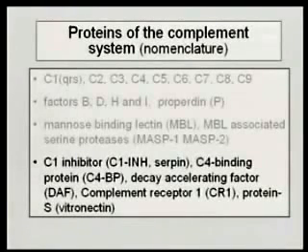Then there are various components that act as inhibitors. So there's a C1 inhibitor. Obviously, this is an inhibitor of the C1 component of complement. So this is called C1INH. The other name for this is serpin. There's a C4 binding protein that's a component of the system. There's a decay accelerating factor, or DAF. There are complement receptors, CR, and there are a number of different ones. Here we have complement receptor 1.